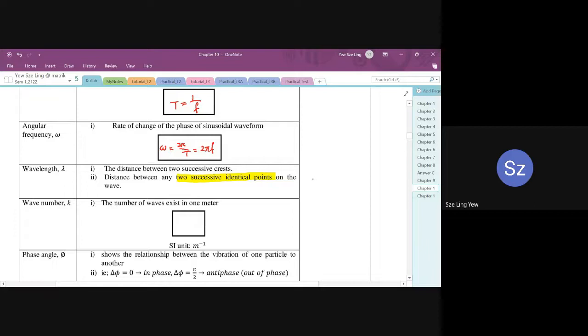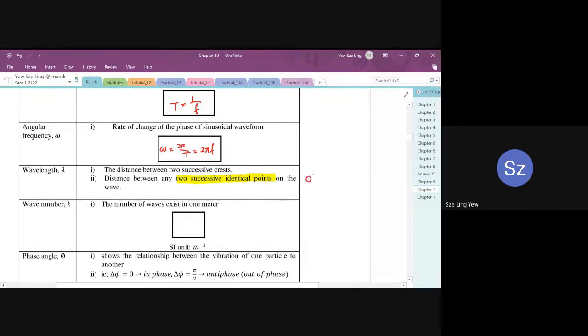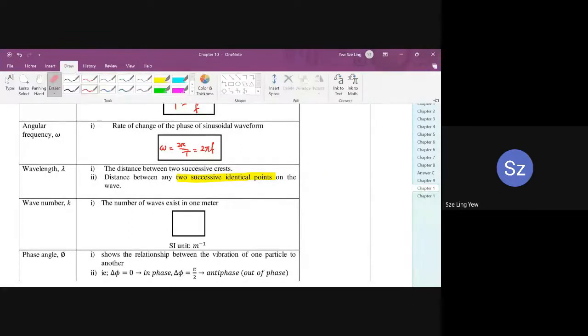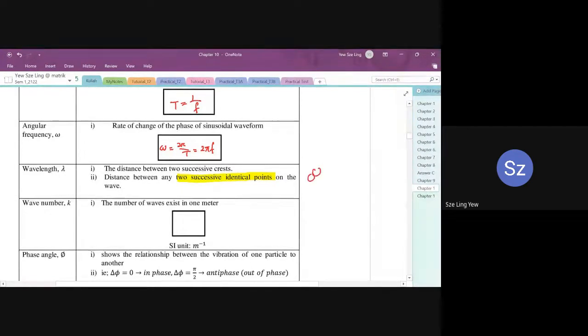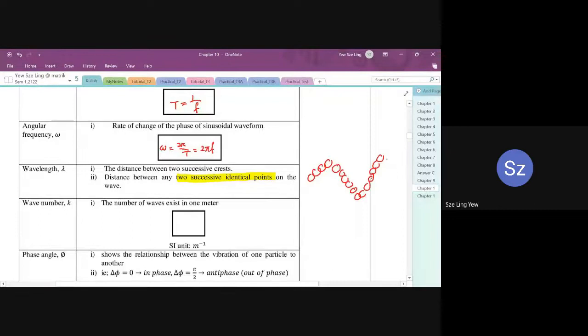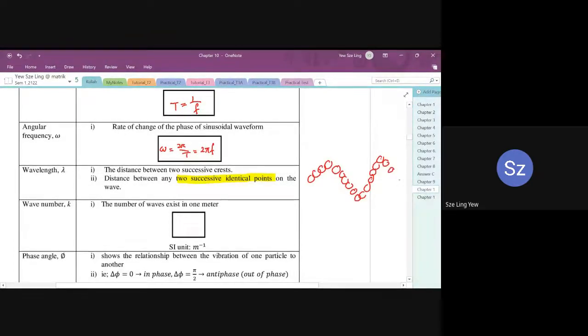I'm going to sketch the wave once again. So this is the wave, and this is the equilibrium position.